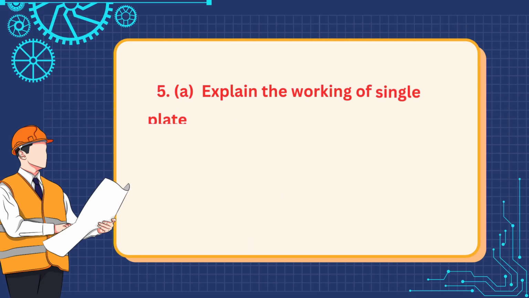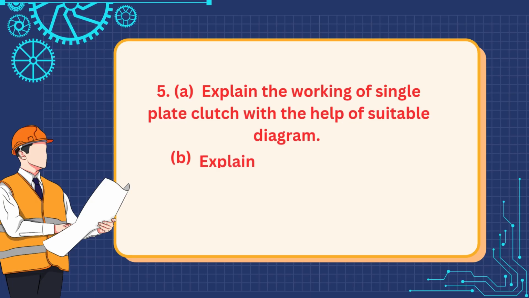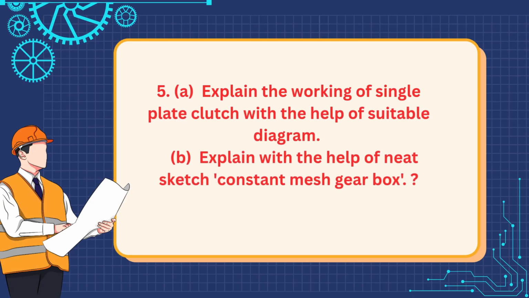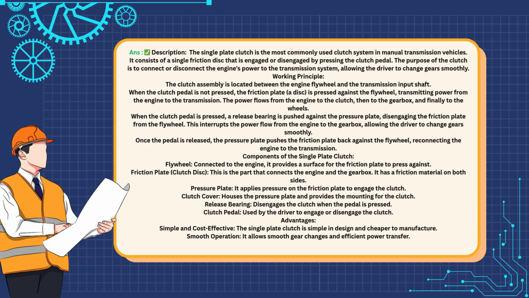5. A. Explain the working of single-plate clutch with the help of suitable diagram. B. Explain with the help of neat sketch constant mesh gearbox. Answer. The constant mesh gearbox is a manual transmission system where all gears are permanently meshed, allowing for smoother engagement and disengagement without manual gear meshing.